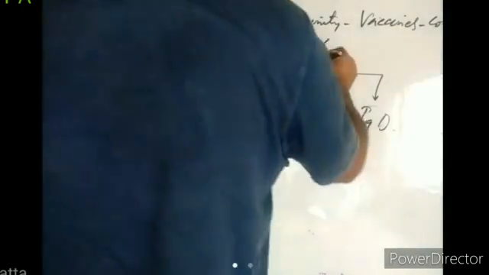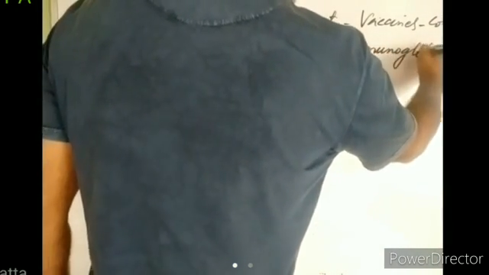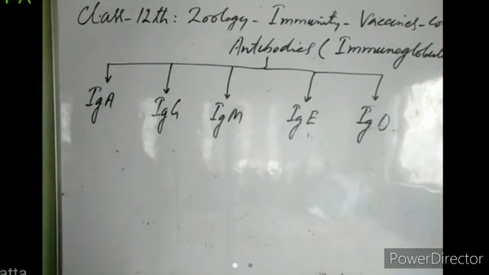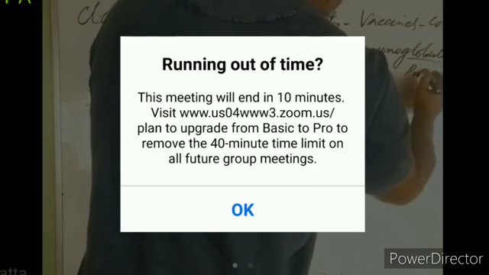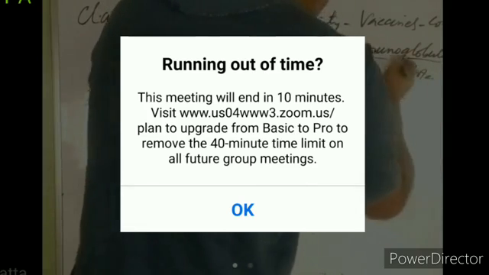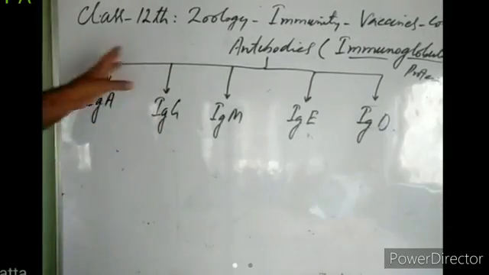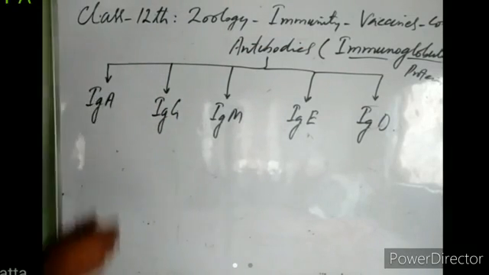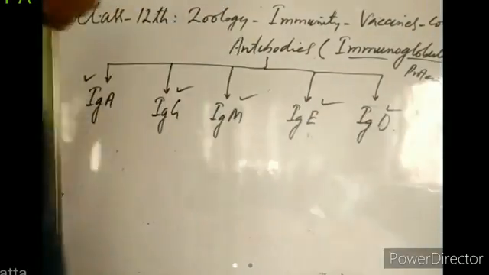Antibodies are also known as immunoglobulins. They are globulin proteins which provide us immunity. That is why they are also known as immunoglobulins, right? And they are of these following five types: immunoglobulin A, immunoglobulin G, immunoglobulin M, immunoglobulin E, and immunoglobulin D.